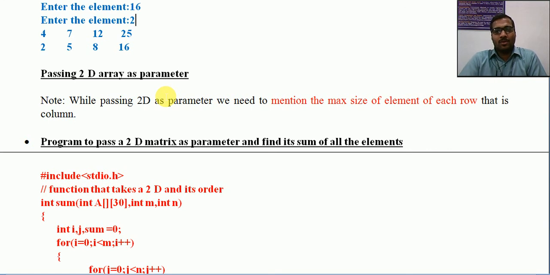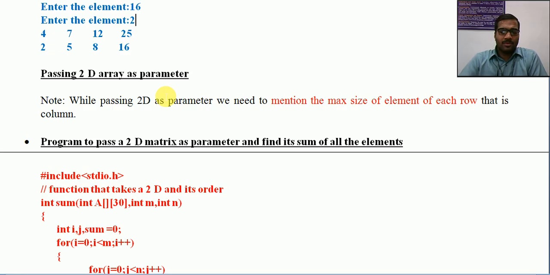We were selecting row-wise and processing like an array only. But if you want to process a matrix itself, like matrix summation or matrix multiplication, which deals with multiple matrices, we need to pass the two-dimensional array itself as the parameter.